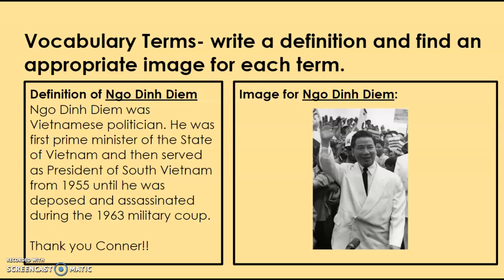All right, Connor, another great picture here. This is Ngo Dinh Diem. He was a Vietnamese politician, the first prime minister of the state of Vietnam, and then served as president of South Vietnam from 1955 until he was deposed and assassinated during a 1963 military coup. Now, he was supported by the United States, but don't be tricked. He wasn't really that good of a guy. But we supported him because he was not communist. And that's usually what happens during the Cold War. If one guy is not communist, we will side with him. Not necessarily the nicest guy, though.